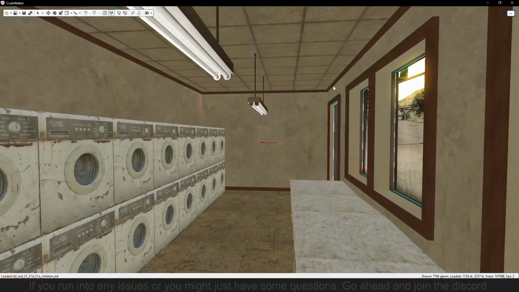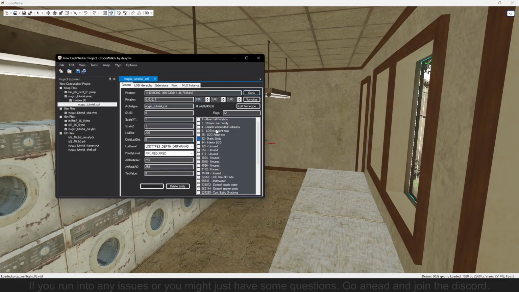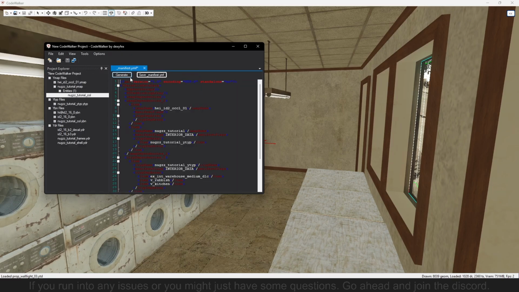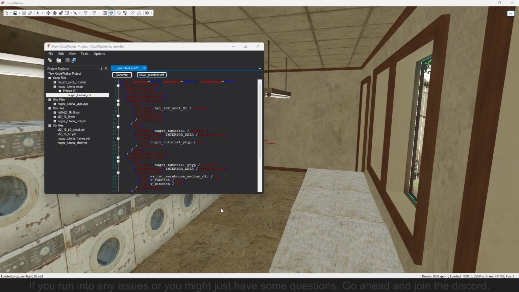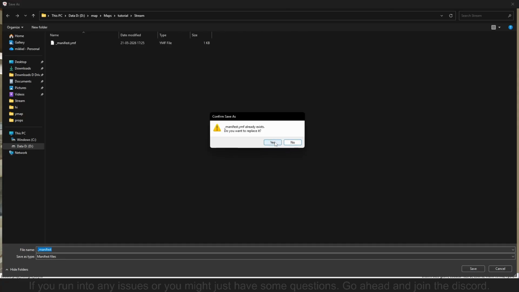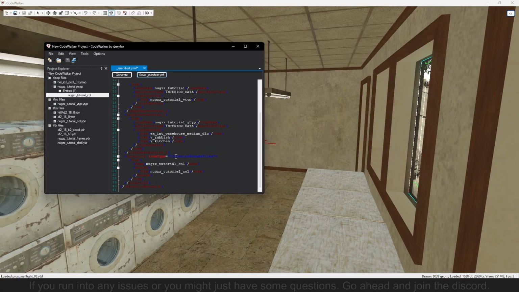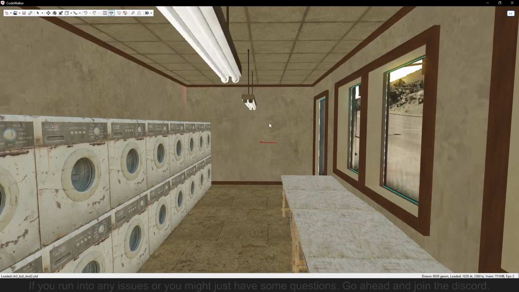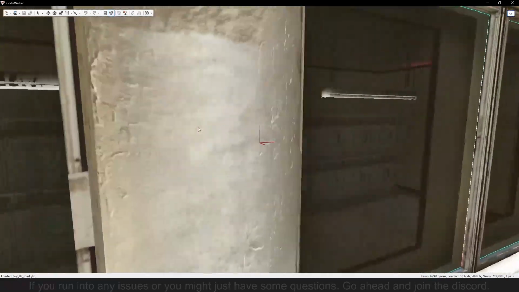So this looks fine. Now we can export this. Or not export, we can make the manifest. Sorry. So save the manifest. Same folder, stream folder. Replace. Yes, I want to replace it because we edited the white type. Now we can hop in game and we can have a check.